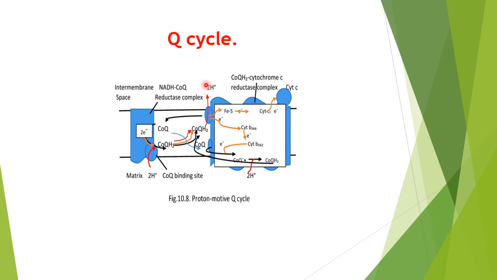And we know out of those 4, which are 2 plus 2 here, 2 are basically from this ubiquinol, and 2 are from the ubiquinol pool, and 2 are from the matrix side. So we have seen the Q cycle operating in the respiratory systems.